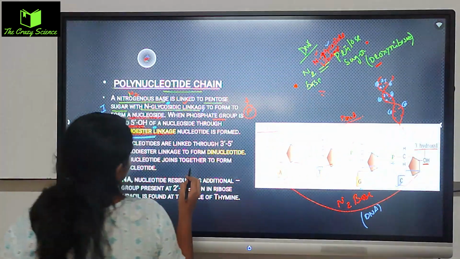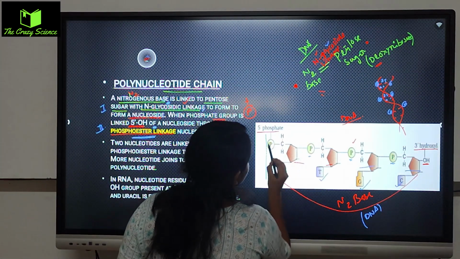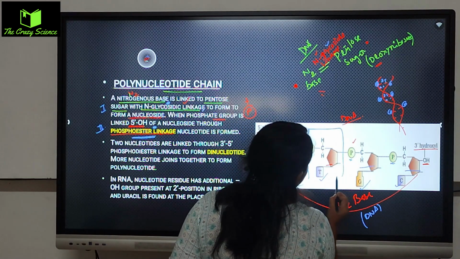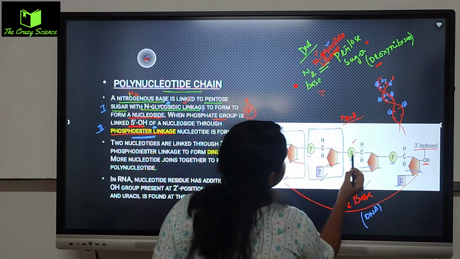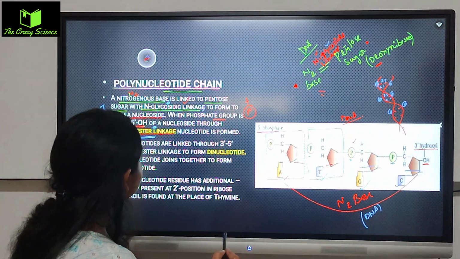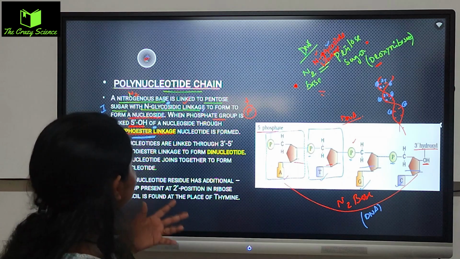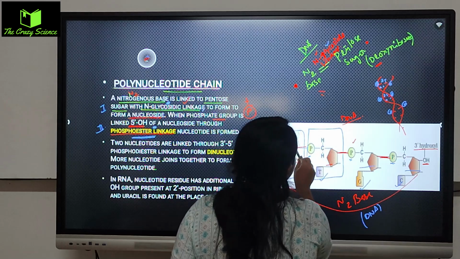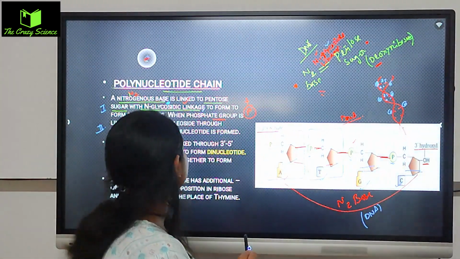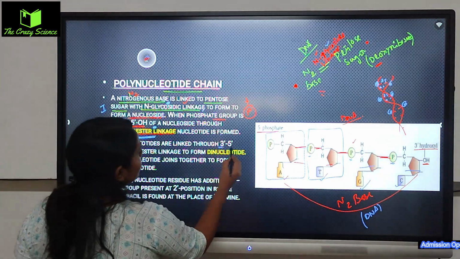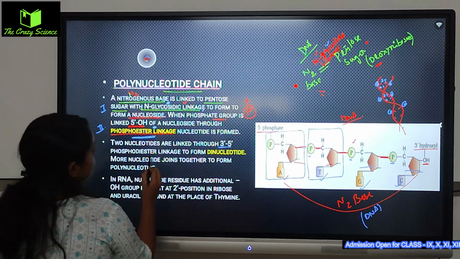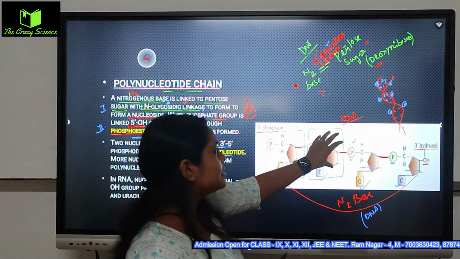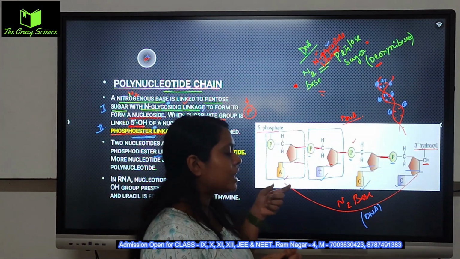Two nucleotides are linked, দুটো nucleotide, suppose this is a first nucleotide, this is another nucleotide, right? তো ফসফেট ফসফেটের সাথে যে বন্ডটা হচ্ছে, the phosphate to phosphate যে বন্ডটা তুমি দেখতে পাচ্ছ, this is called the phosphodiester bond. This is what I'm talking about. This is a phosphodiester bond. They are making a connection with it, linked with the 3 to 5 prime phosphodiester linkage to form a dinucleotide. That's it. দুটো এখানে আছে, this is number 1, this is number 2, right? So they are making a beautiful connection.